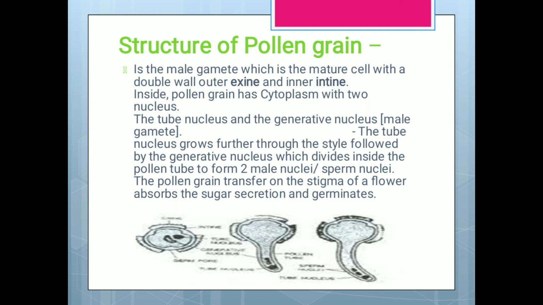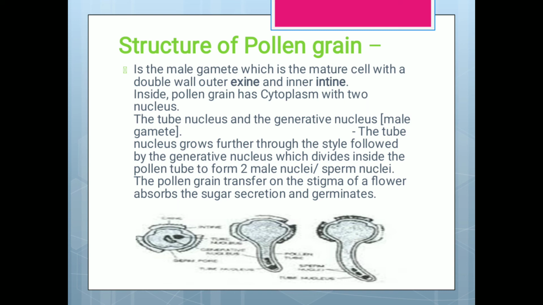Structure of a pollen grain. Pollen grain is the male gamete, which is a matured cell with a double wall outside. The outer wall is called the exine, and the inner wall is called the intine. Pollen grain has cytoplasm with two nuclei, the tube nucleus and the generative nucleus.